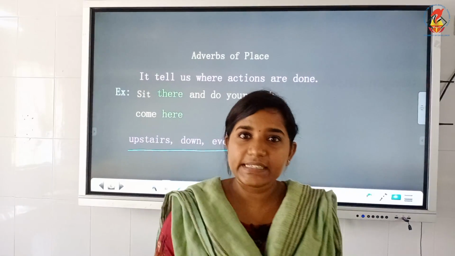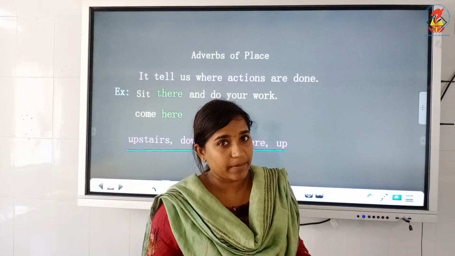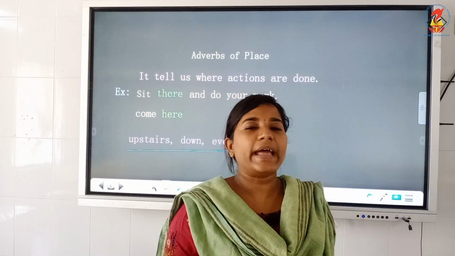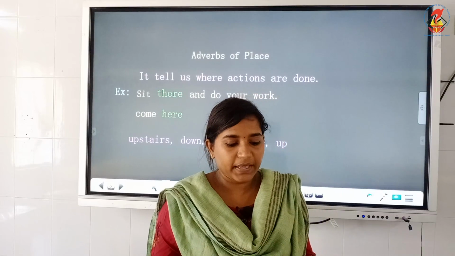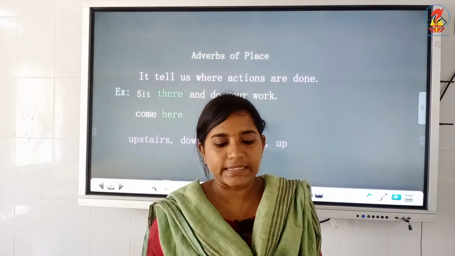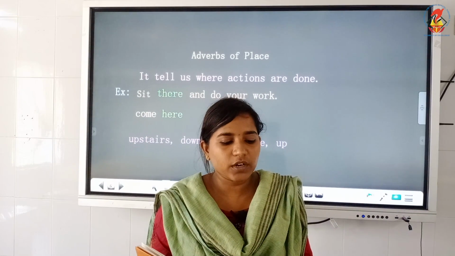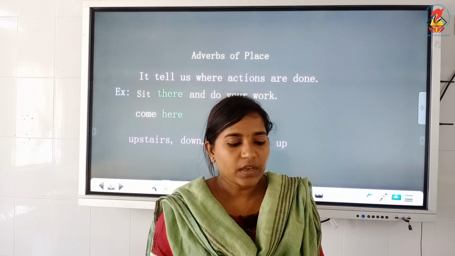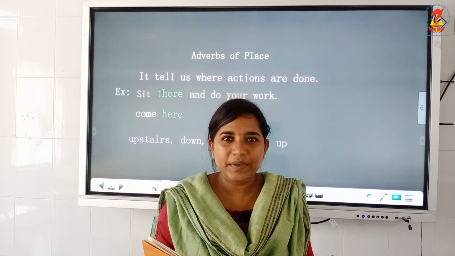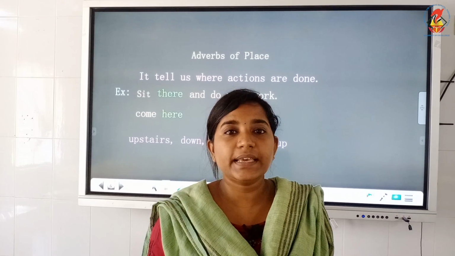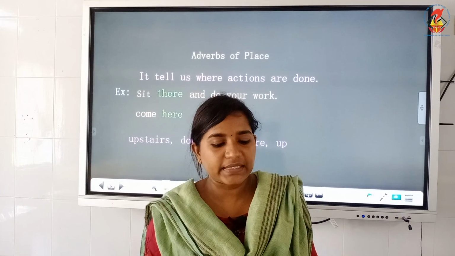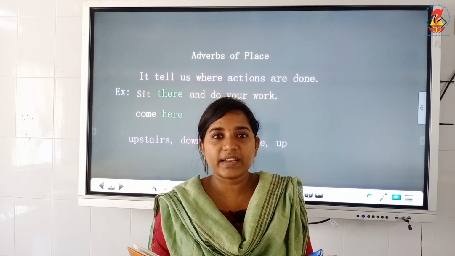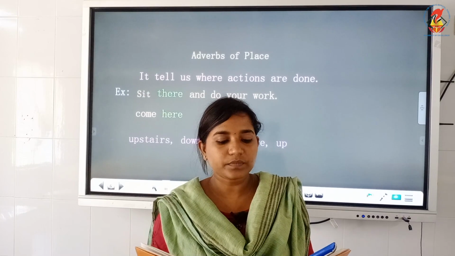Now, there is exercise C which is similar to exercise A and B, but we have to circle adverbs of place. Circle the adverbs of place in the following sentences and underline the verbs they are added to. First one, please come here. There come is the verb and here is the adverb of place. It helps us to understand where the action is taking place.